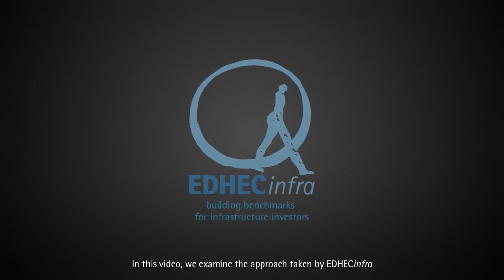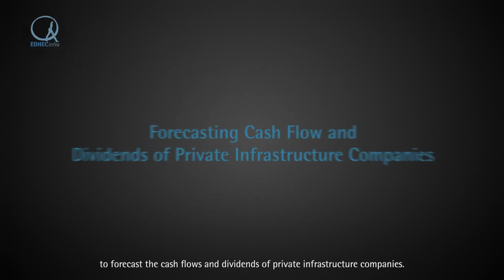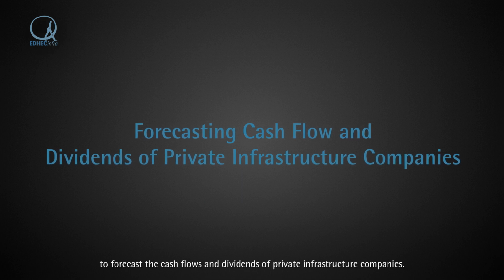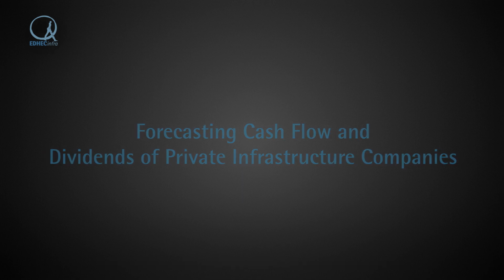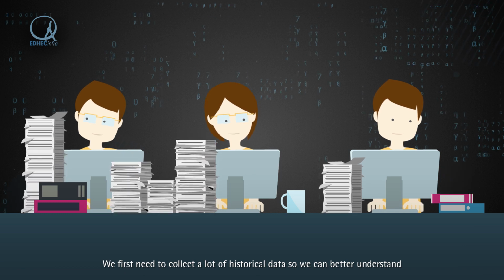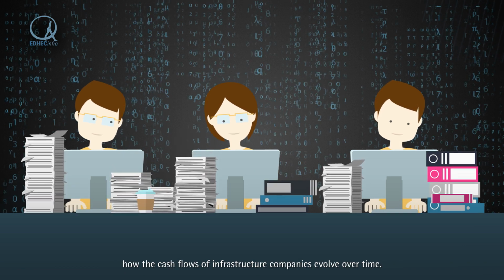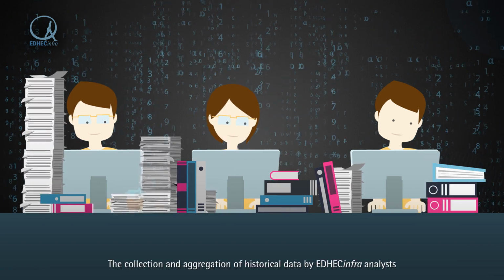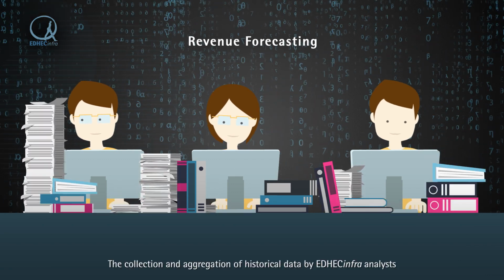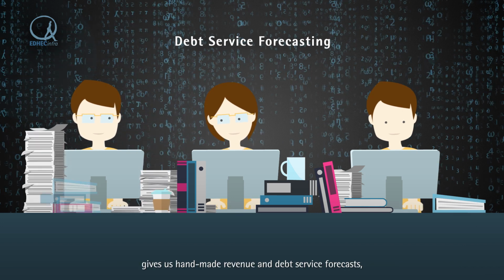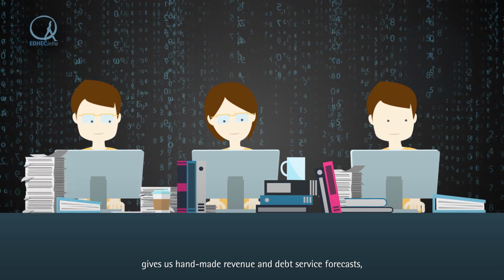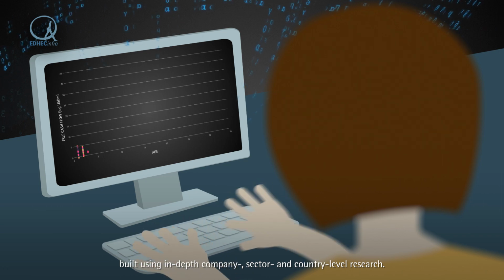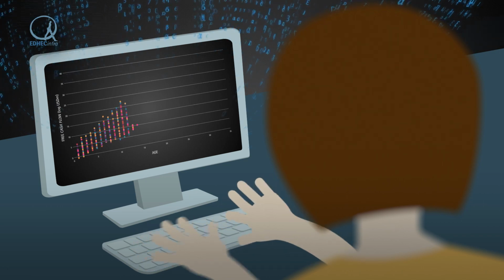In this video, we examine the approach taken by EDHECinfra to forecast the cash flows and dividends of private infrastructure companies. We first need to collect a lot of historical data so we can better understand how the cash flows of infrastructure companies evolve over time. The collection and aggregation of historical data by EDHECinfra analysts gives us handmade revenue and debt service forecasts, built using in-depth company, sector, and country-level research.